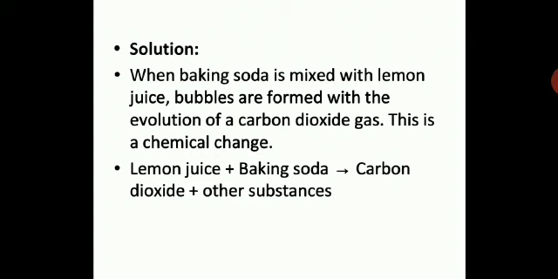Again here, you remember the volcano, the science project, the small, simple project which you can make. So the volcanic eruptions you can show because of the lots of carbon dioxide gas released when vinegar and baking soda react. So similarly here, it is reacting with lemon juice and carbon dioxide gas will be released here as well. This is a chemical change because the chemical composition of baking soda and lemon juice will change. Lemon juice plus baking soda gives carbon dioxide plus other substances. So you have to explain all this, children. I hope this question is clear with you.